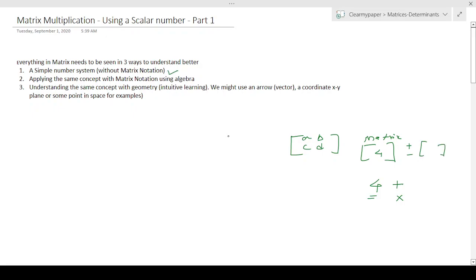The second part is purely applying the concept of algebra, like adding two matrices, or adding something to a matrix, or subtracting or multiplying. What is the algebraic way of doing that, and how is it different, in theory or even in visualization, from the operations on the number system? In addition and subtraction we could not really see what the big deal was, but in multiplication you will see the difference. So understanding the operational nuances of matrix algebra, that's the second part.